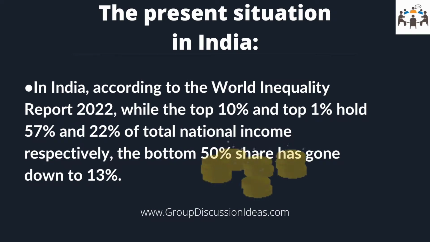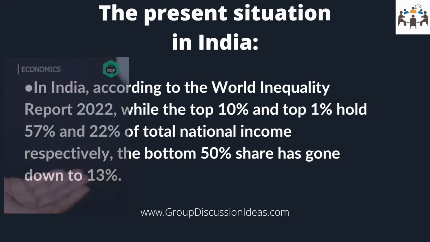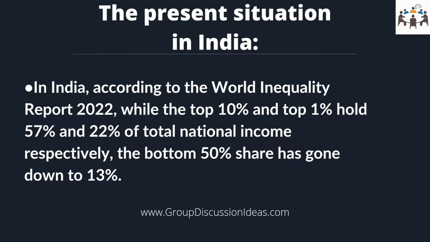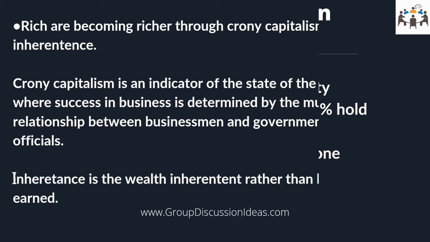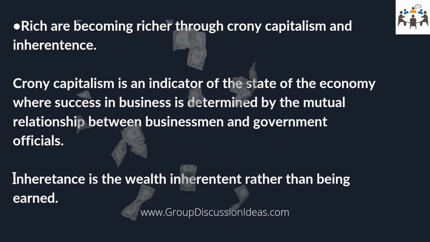In India, according to the World Inequality Report 2022, while the top 10% and top 1% hold 57% and 22% of the total national income respectively, the bottom 50% share has gone down to 13%. It is very sad that India stands out as a poor and very unequal country with an affluent elite. It is seen that the rich are becoming richer through chronic capitalism and inheritance.